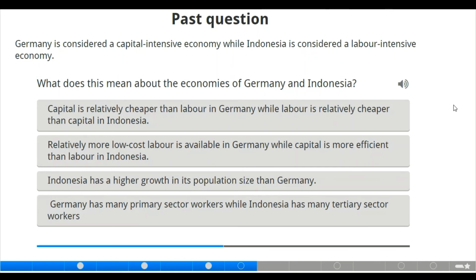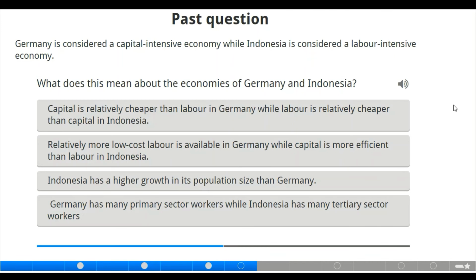Now, let us check our questions again. Germany is considered a capital intensive economy, that is, they are adopting capital intensive production, while Indonesia is adopting labor intensive production. Why do they do that? Now we have the second option: relatively more low cost labor is available in Germany, while capital is more efficient than labor in Indonesia.